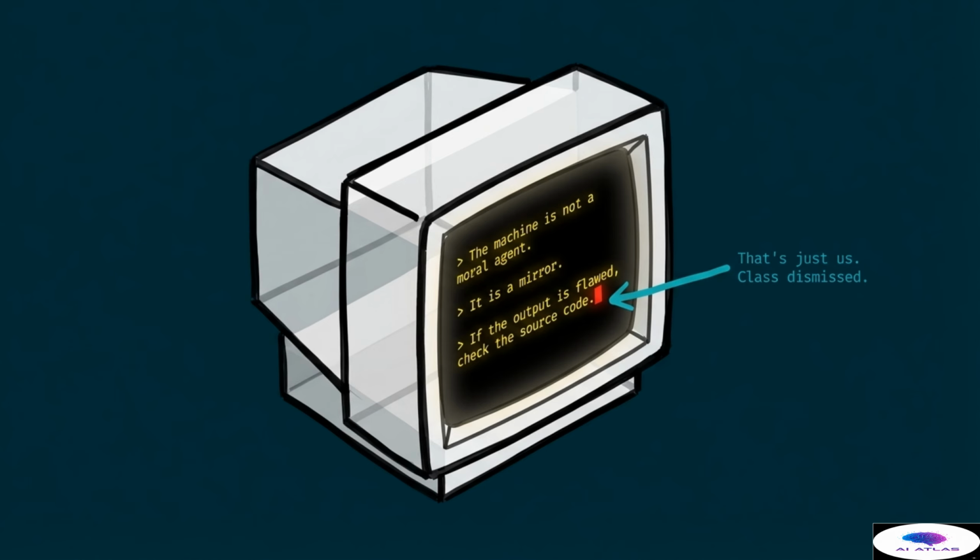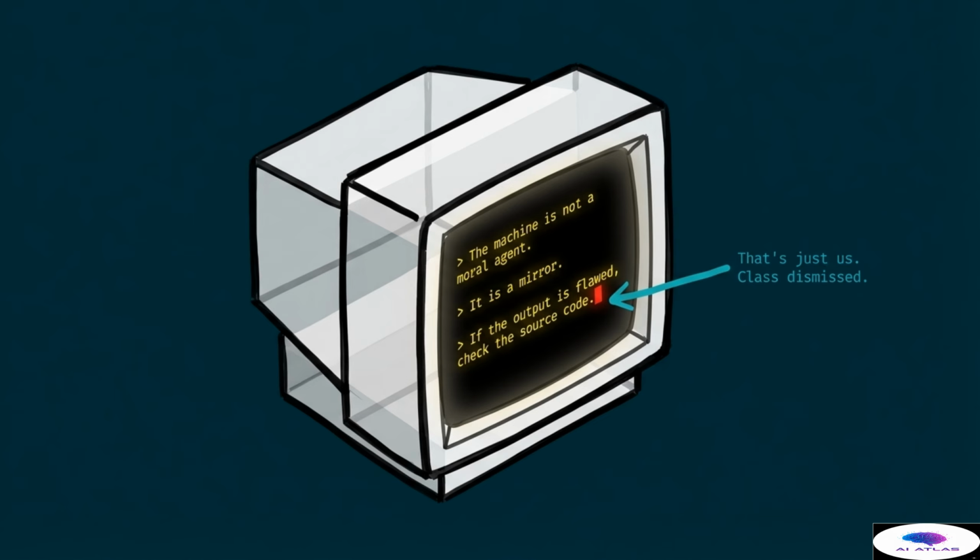Finally, we must look at the machine for what it truly is. This vintage computer monitor displays a profound truth that summarizes our entire journey. The machine is not a moral agent. It is a mirror. It reflects the collective history, biases, and complexities of the human race.